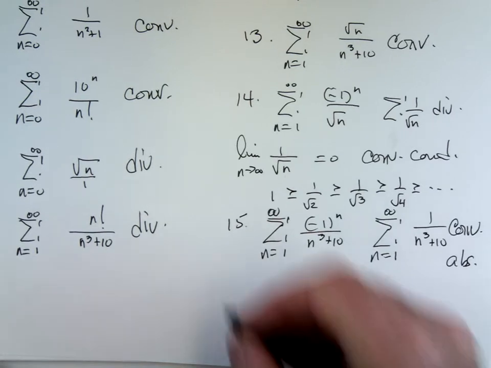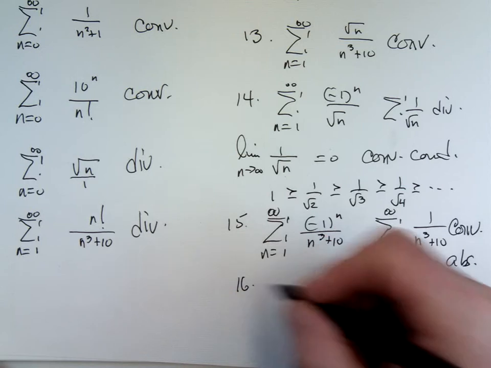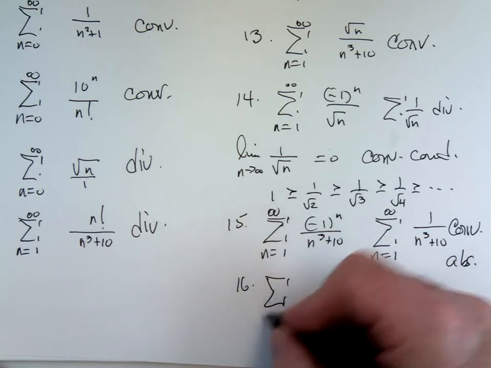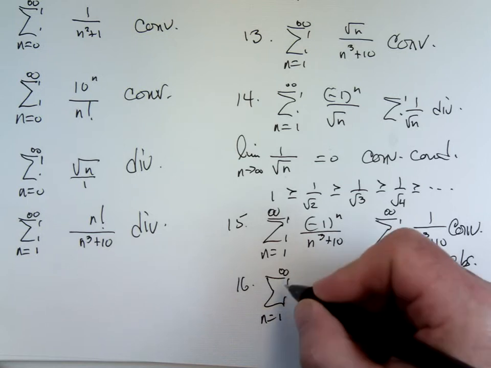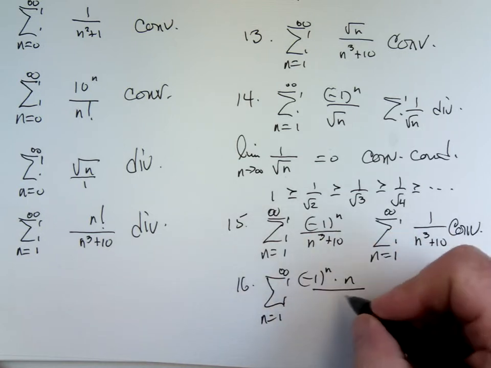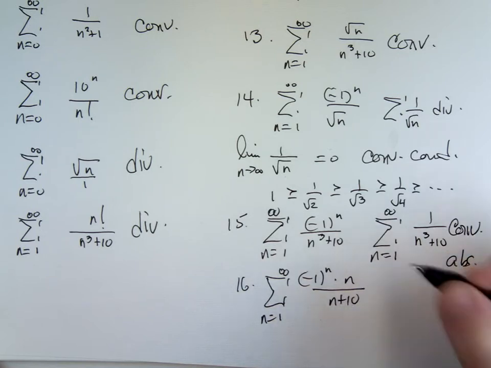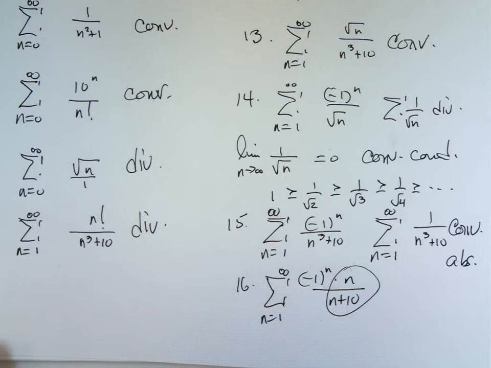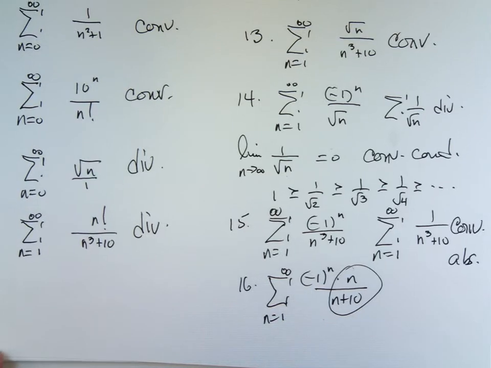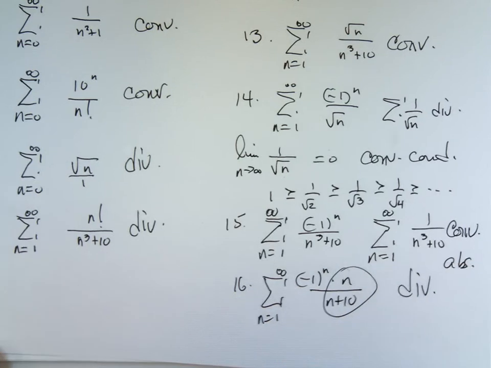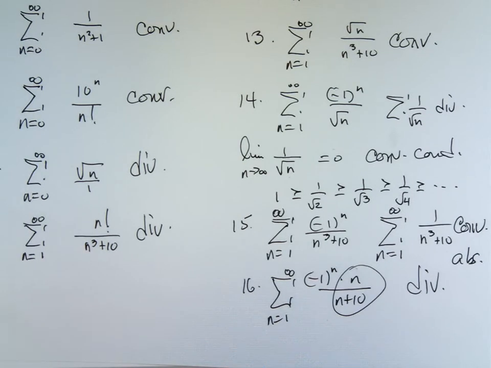16. The sum from n equals 1 to infinity of negative 1 to the n times n over n plus 10. Take a look at this, n over n plus 10. That's going to go to 1 as n goes to infinity, not 0. Therefore, it diverges. Okay, that diverges. Any questions on those?